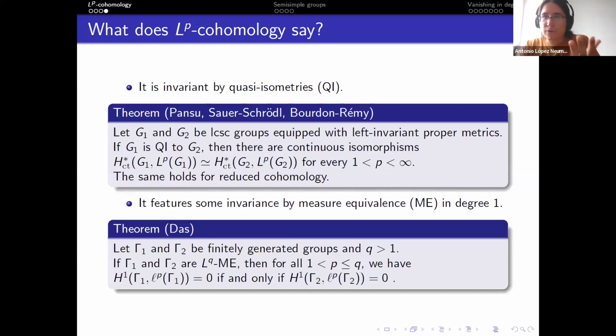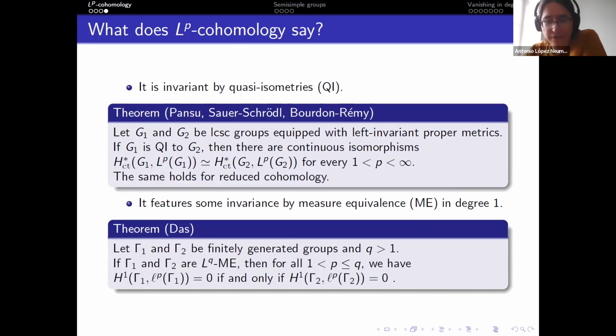Right, so in view of all these results, it would be cool to take your preferred group and be able to compute its LP cohomology in order to say things like, is this group hyperbolic, or is it quasi-isometric to some other group? Is it measure equivalent to some other group? And of course, the problem is that we define a relatively hard to understand object, and there are not too many computations.